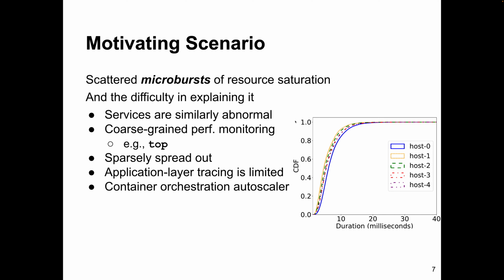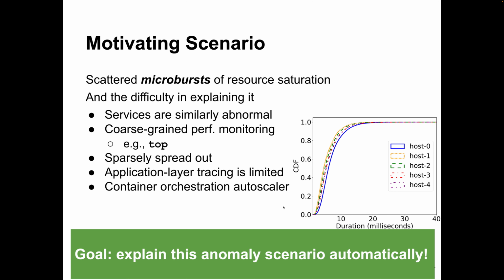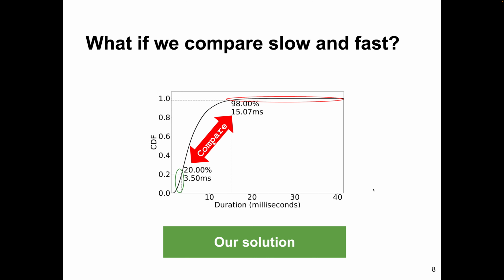Application layer tracing is limited, in that some of the events are not on the execution path of the application layer tracing, and container orchestration or autoscalers are too coarse-grained to handle it. The goal of this paper is to explain this anomaly scenario automatically. As a motivating scenario, we are not limiting our paper to only handle this case.